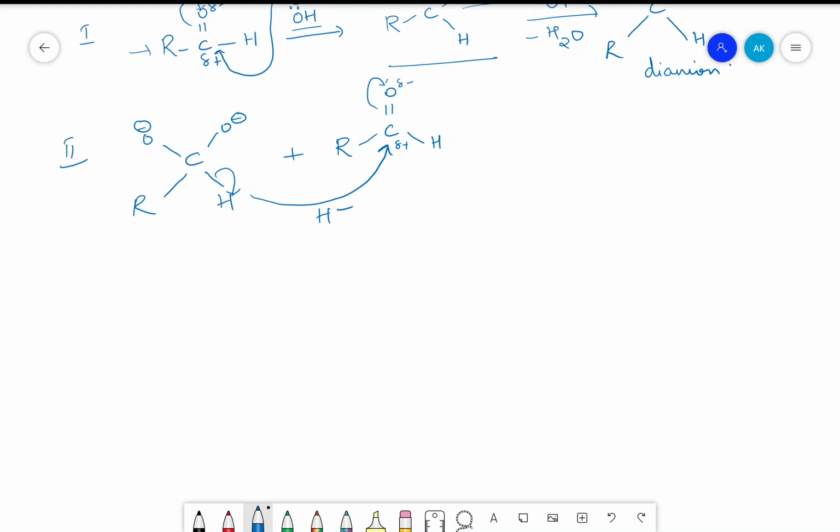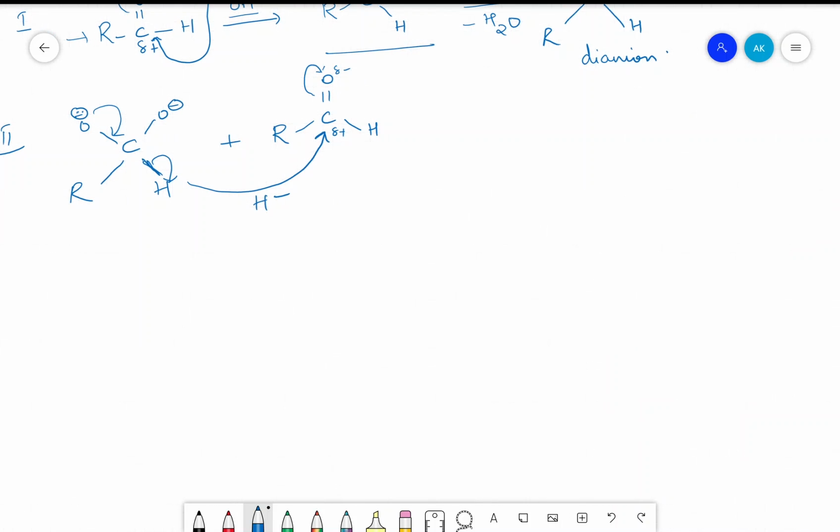So now when this is shifting here, carbon will get positive charge because it is losing this bond. So to stabilize it, this negative charge, which has two electrons, will shift here, so that the positive charge on the carbon is stabilized. So in that scenario, we are going to get R, this particular R attached to C. Now O minus is changing to double bond O. Already this O has a negative charge, so O with a negative charge. This is called a carboxylate ion.